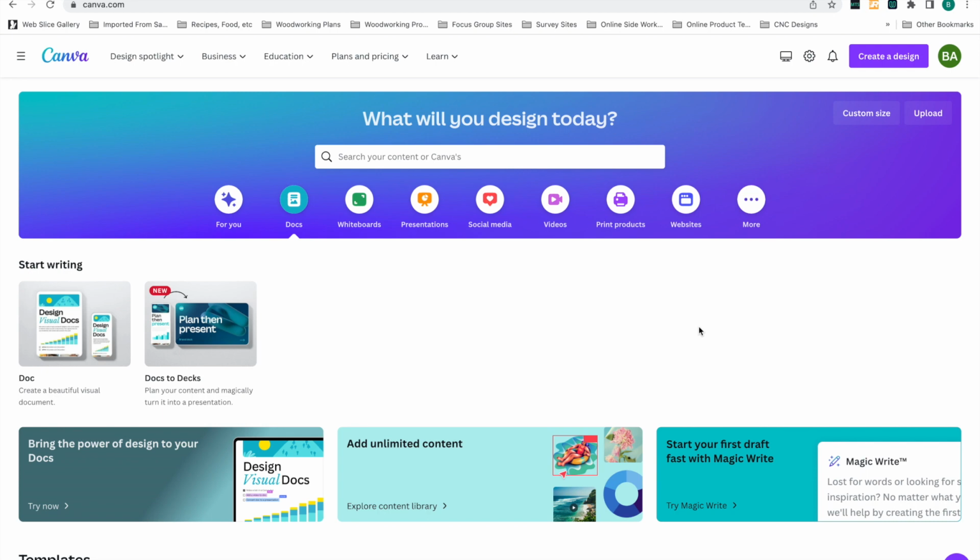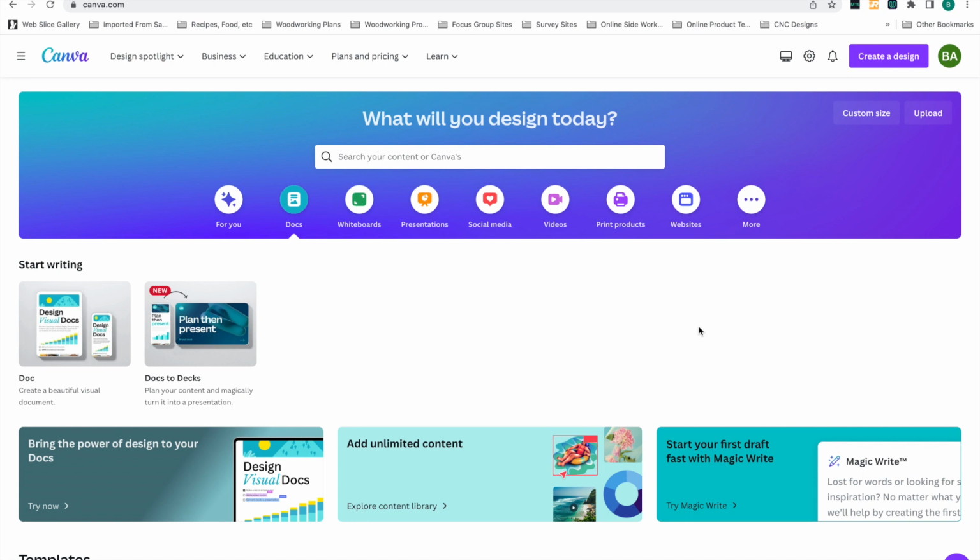It is perfectly free to use, although there is another version, Canva Pro, and I do utilize that. That gives you more resources and tools, and you'll see some of that. But what we're going to be looking at today is available in the free version, which is why we said this can all be done for free.